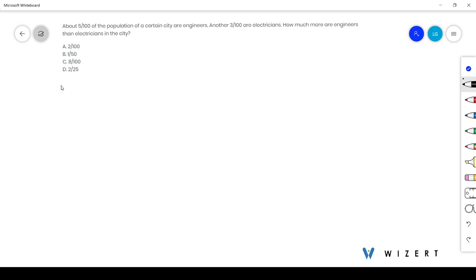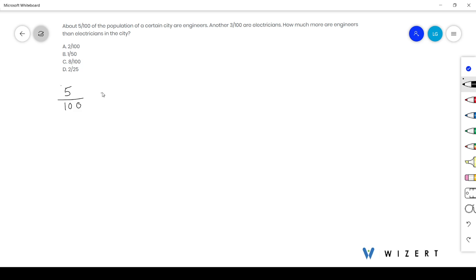Here we have given a question. About 1/2 of the population of a certain city are engineers. Another 3/10 are electricians. How much more are engineers than electricians in the city? Now to find the number, we need to subtract this number of electricians from number of engineers.